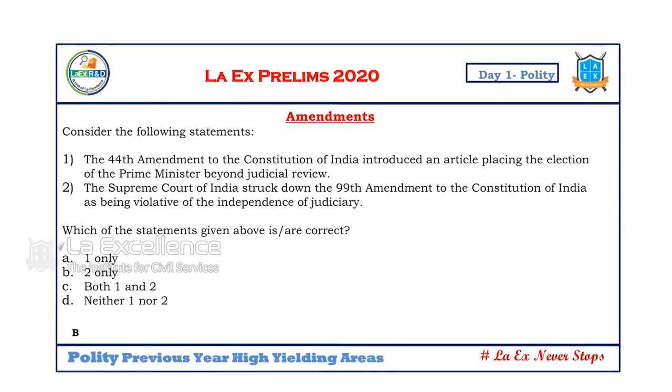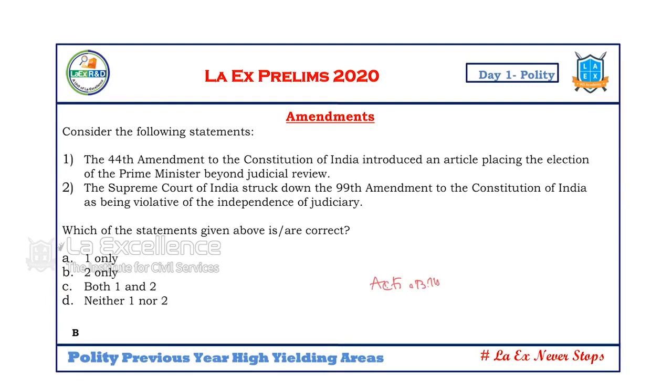Now amendments. What are the recent amendments which are there in the news? That can be a question. Also, what are the most famous amendments of the Constitution can be a question. In our current affairs classes, that is acts and bills, we are going to talk about the latest amendment acts.